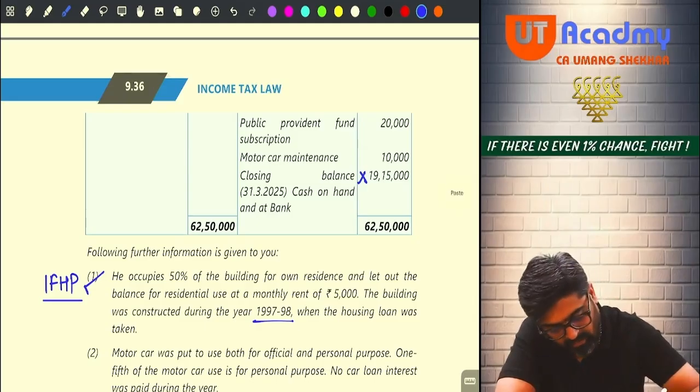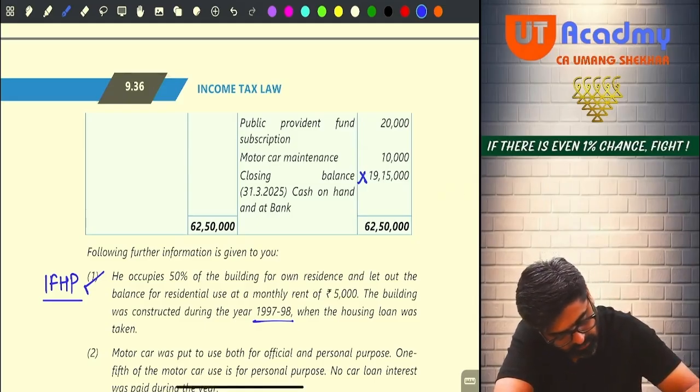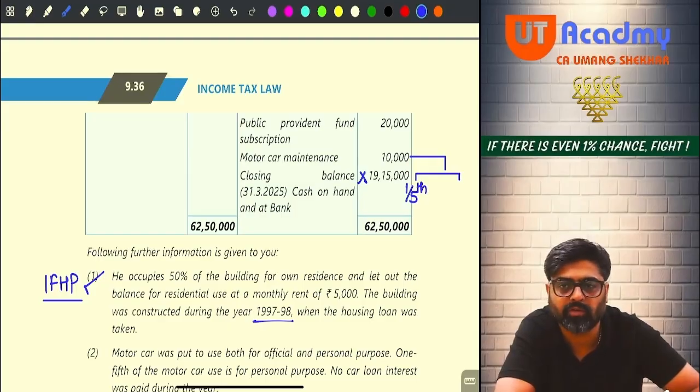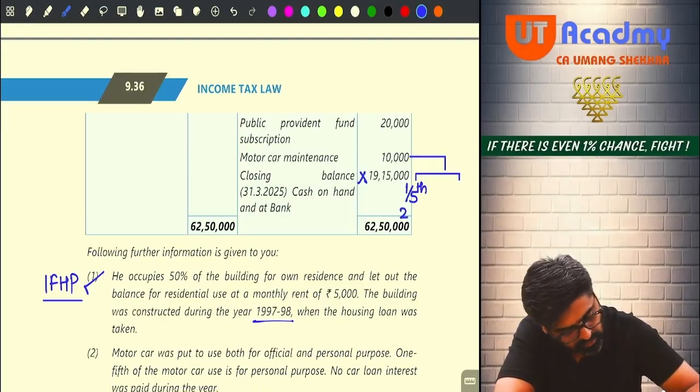So this motor car maintenance, can I say out of this 10,000, 1/5 is relating to personal use? 2,000 will be allowed or will not be allowed?